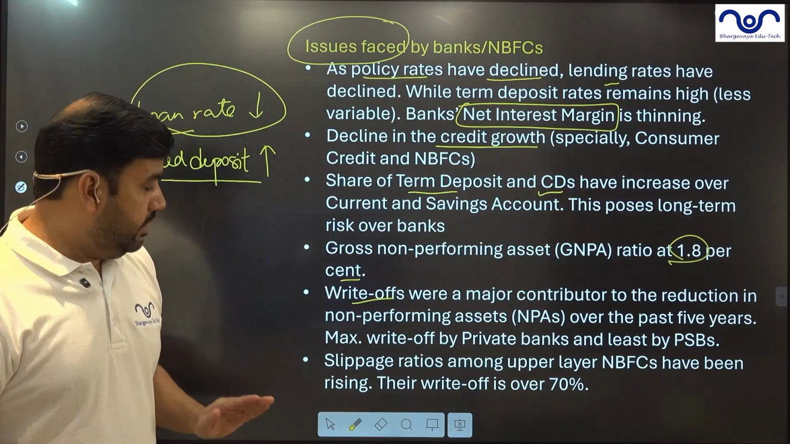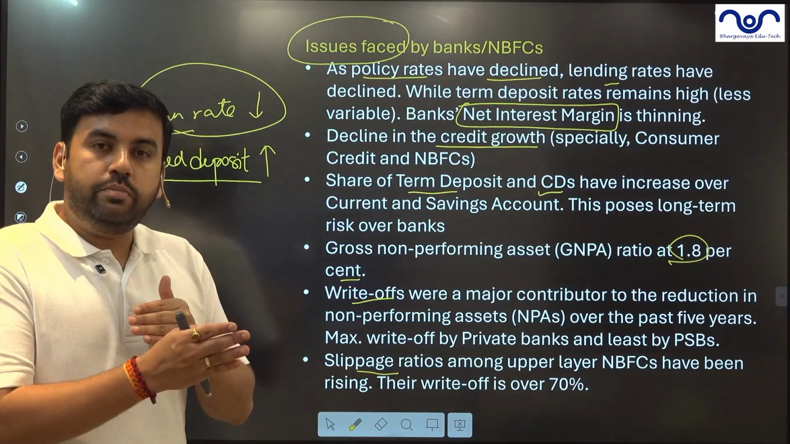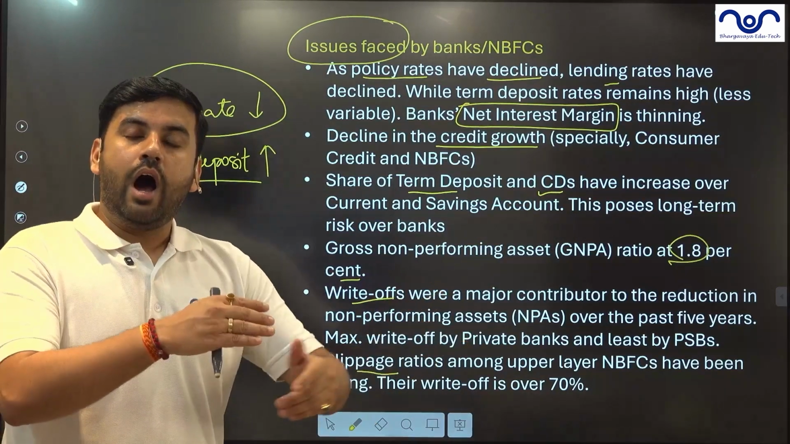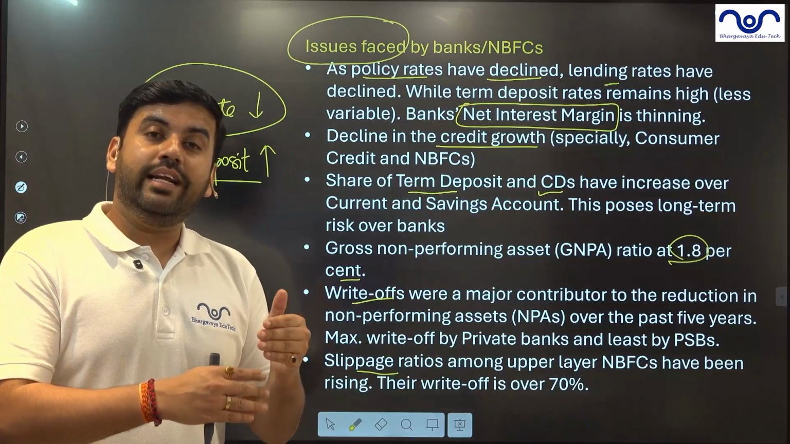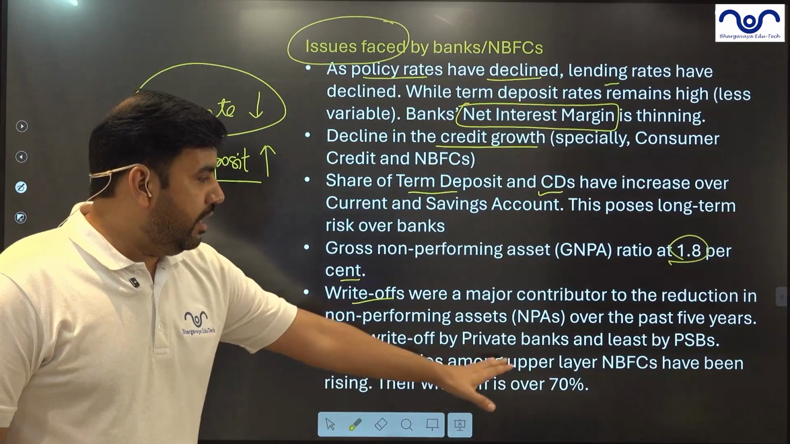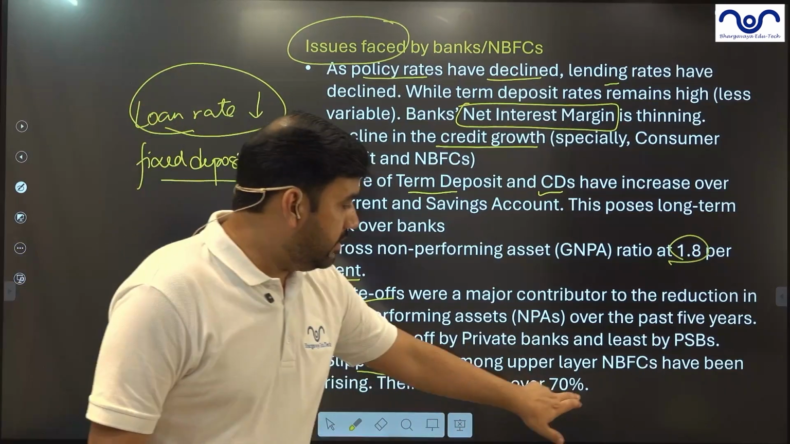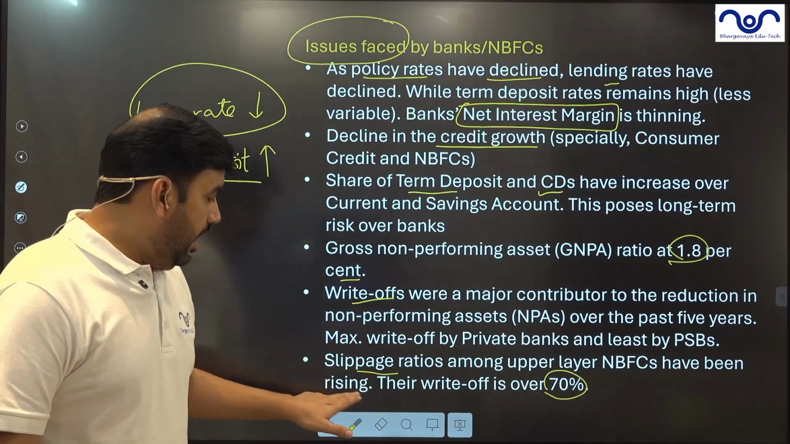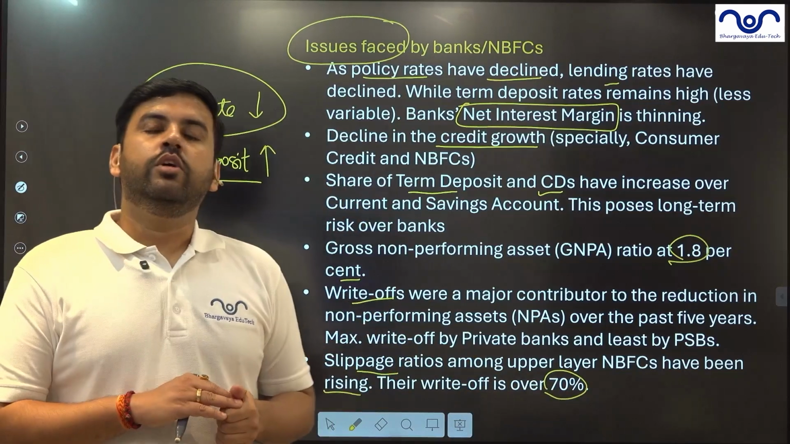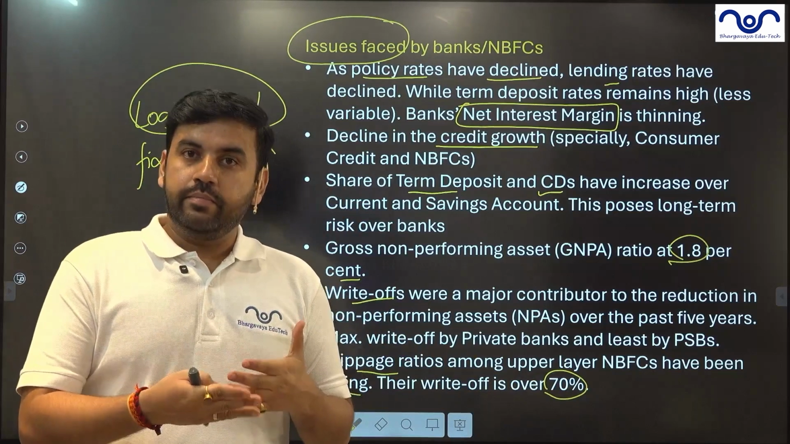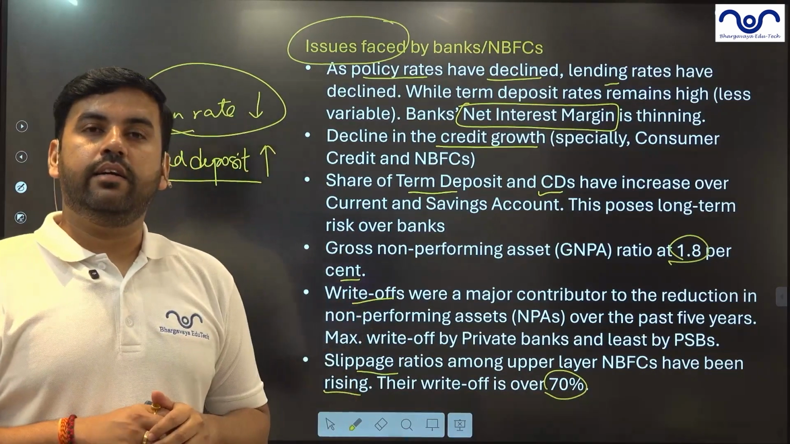Now, another big thing is the slippage ratio. Slippage ratio means how much of a quality loan is turning into NPA. How much of the quality loans or the lendings are slipping into the NPA. That is slippage ratio. So among the upper layer of NBFCs, it is 70%. So the slippage ratio is very high in NBFCs. So their loans are turning into negatives or NPAs. They are slipping easily into the NPAs.